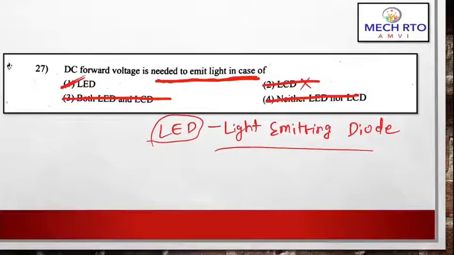As you know, LED works only in forward bias and it emits light, while LCD does not emit light, right? It also works in forward bias. So that is what it is asking. It is forward bias voltage.